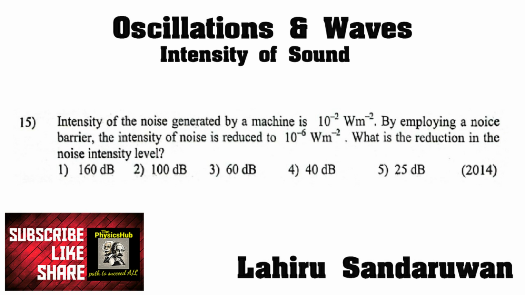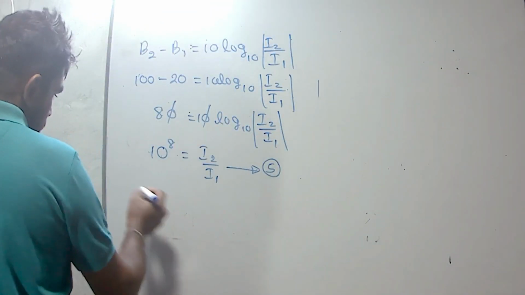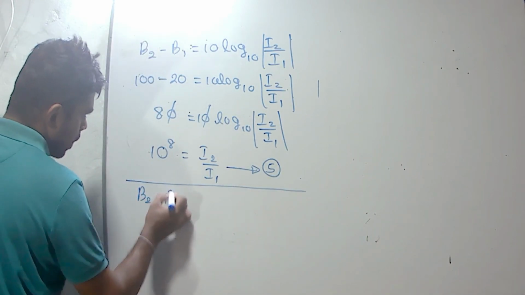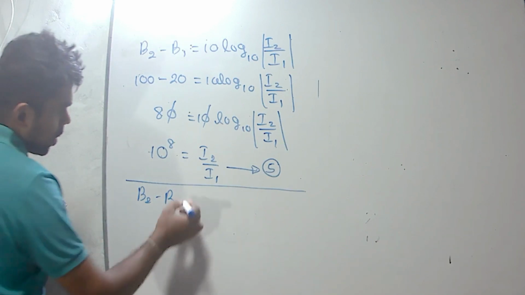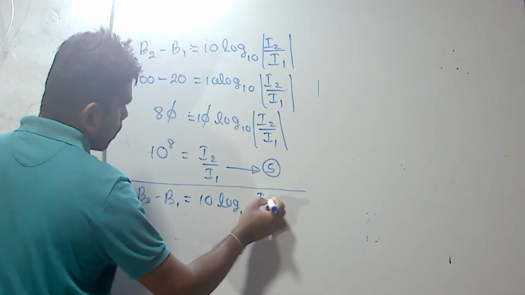The intensity of the noise generated by a machine is 10 to the power minus 2 watt per square meter. By employing a noise barrier, the intensity of noise is reduced to 10 to the power minus 6. What is the reduction in the noise intensity level? We have to find the reduction of sound intensity level. It means we have to find the B2 minus B1 difference. Then we can use the same equation, 10 log 10 of I2 divided by I1.